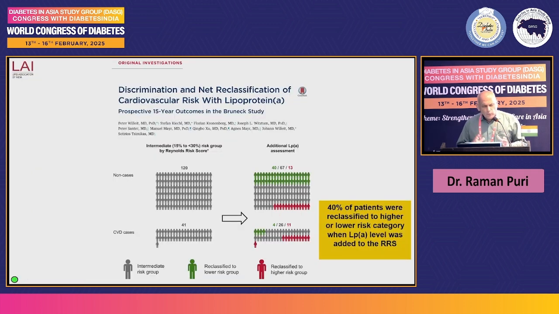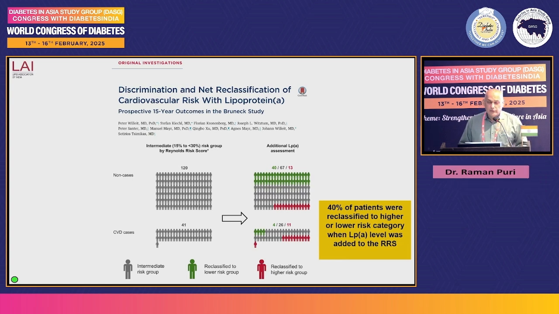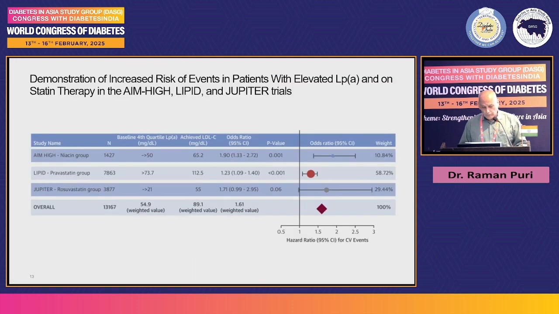In the Bruneck study, there was a group of patients who were in the intermediate risk group. And the question comes: how to treat these patients? But when lipoprotein A levels were added to the Reynolds risk score, by which they were classified into the moderate risk group, it was found that 40% of these patients either went to the low risk group or the higher risk group. So they were reclassified into a low risk group or a higher risk group.